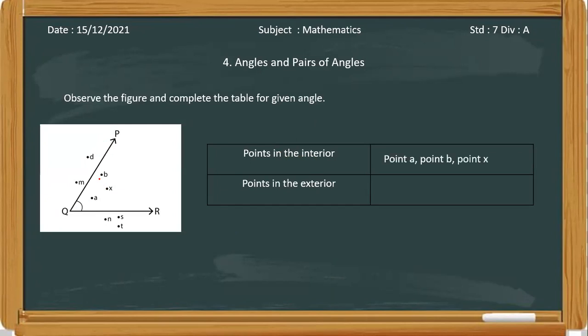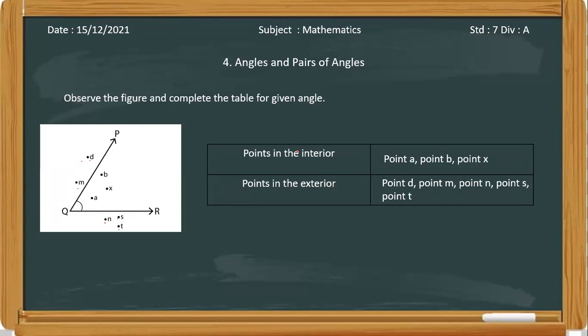So the interior points are point A, B, and X. The points in the exterior will be? Point M, point N, point D, point S, point T. Very good. These are the points in the exterior. So you understood the topic.